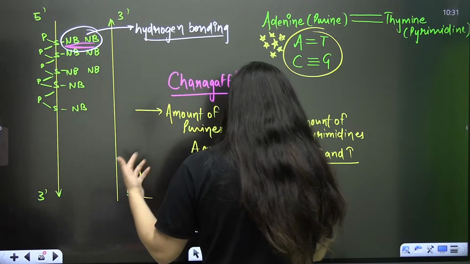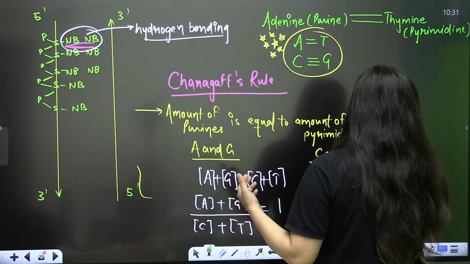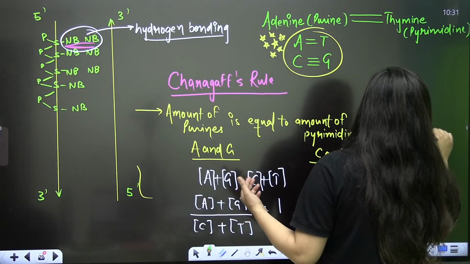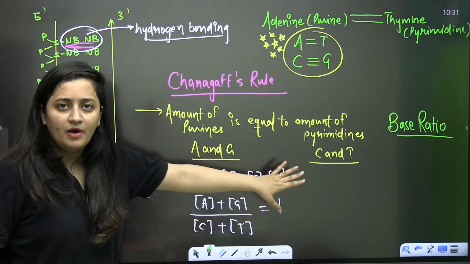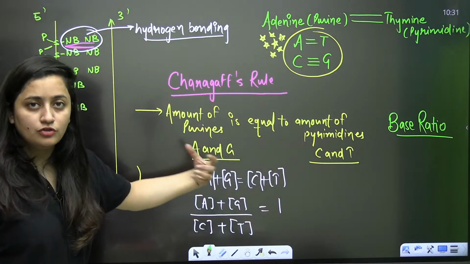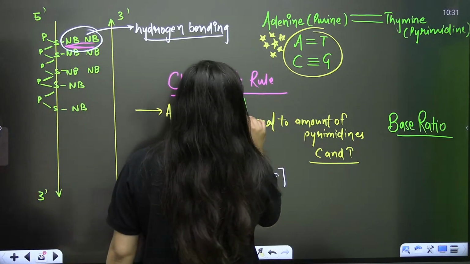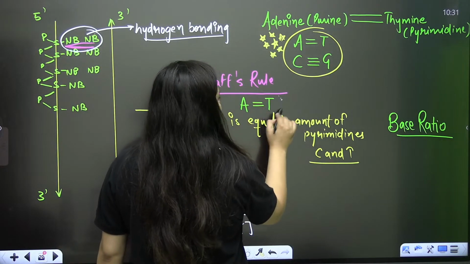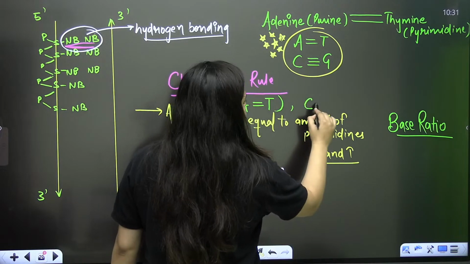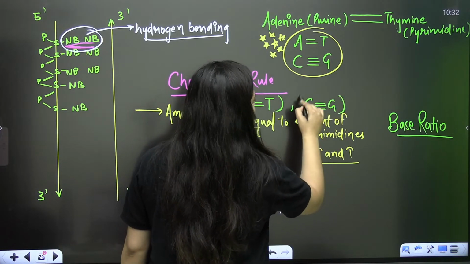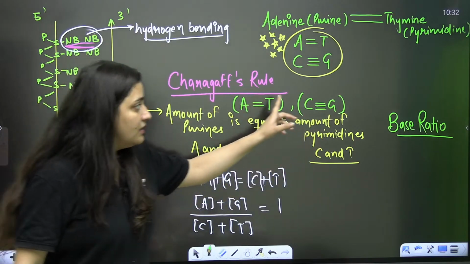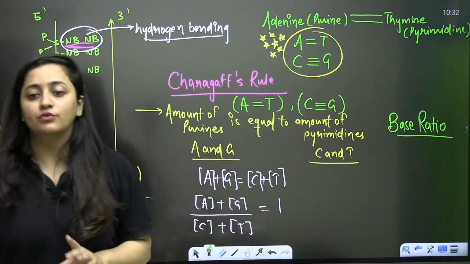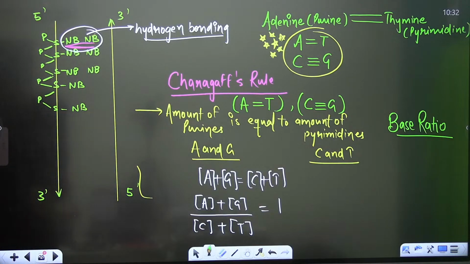Now, if I talk about different species, base ratio can vary. No doubt the amount of purine is equal to the amount of pyrimidine, but one finding was also there: adenine is the purine which will always pair up with thymine, and cytosine will always pair up with guanine. So obviously the amount of adenine will be equal to thymine, and the amount of cytosine will always be equal to guanine. Isn't it?